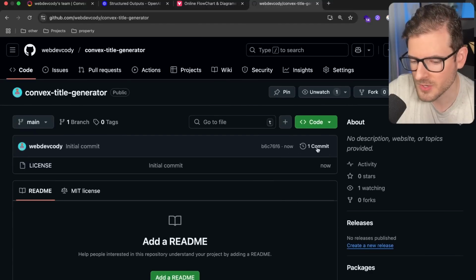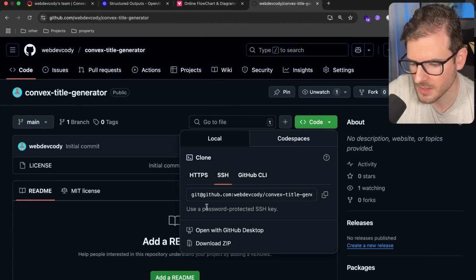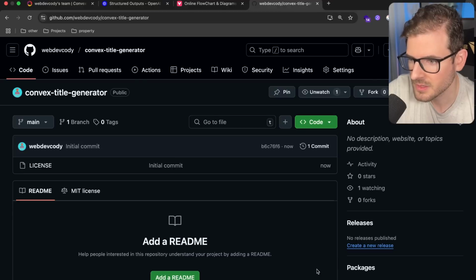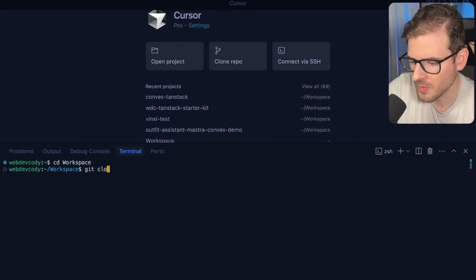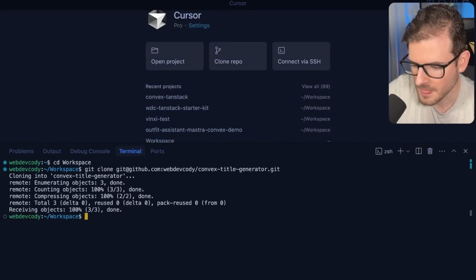Now, once we have the repository created, let's click on the code button and I'm going to grab the SSH copy command, just like this. And then going back to my VS Code editor, let's go ahead and clone that. So I'm going to clone in that project. Here we go. And then we can go ahead and open it up.